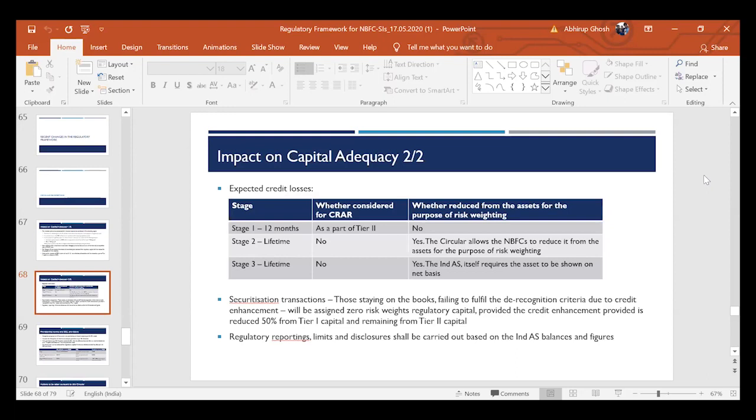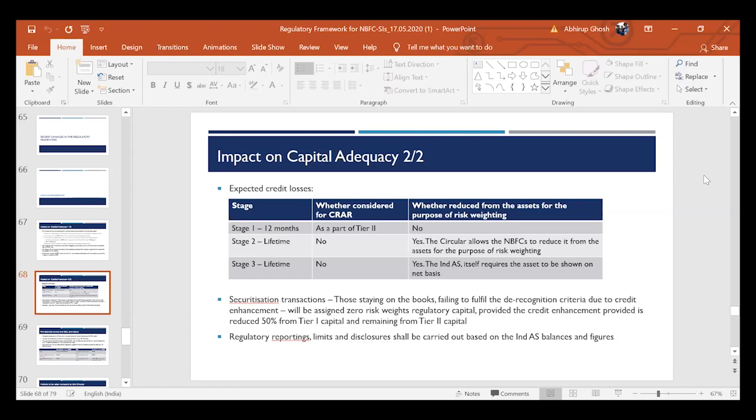But the problem here is that there is a very thin line of difference between stage 2 and stage 3 cases. In stage 3 cases, we show the amount net of the ECL. So if the carrying cost of the asset was say 100 rupees and the ECL computed was 20 rupees, I'll have to show it at a net of 80 rupees. That is what the Ind AS says. However, in stage 2, it is still shown as 100, but 20 rupees is booked in my P&L.